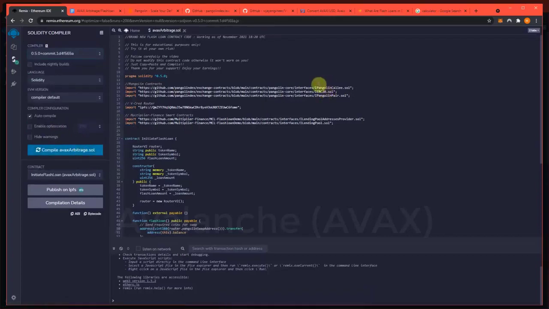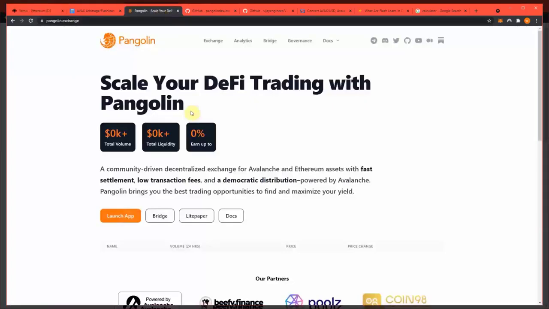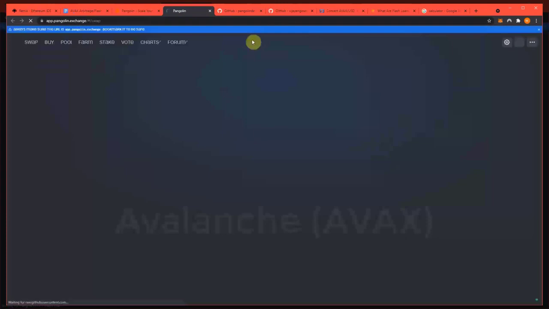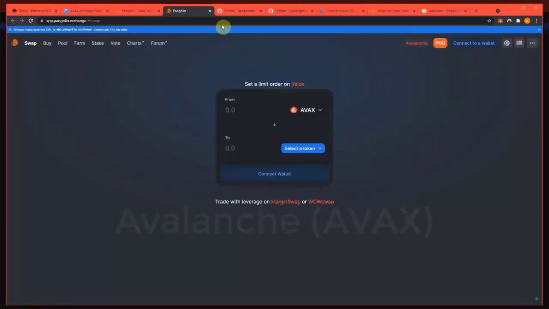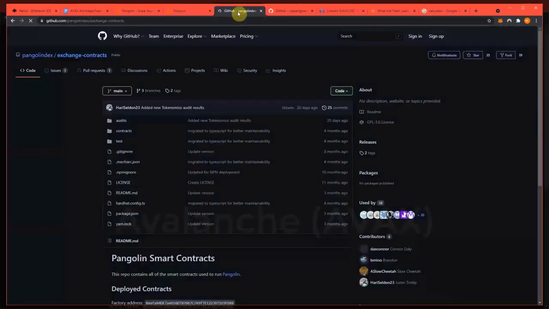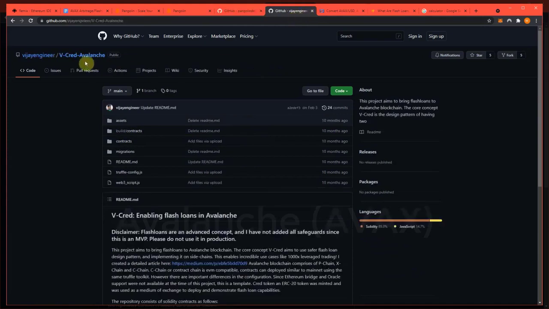Now what this is doing is we're using the Pangolin DEX, which if you're unfamiliar with it, is this DEX right here, which works on Avalanche, and we are using its smart contracts. We're also using Aave on Avalanche. They're the flash loan providers, so they are providing liquidity for us to trade our generated token back and forth really fast, and that's where the arbitrage opportunity actually comes from.